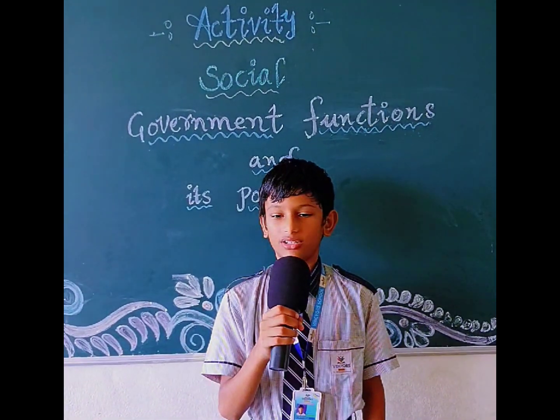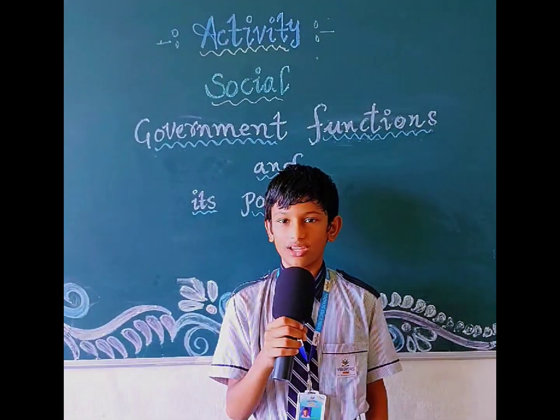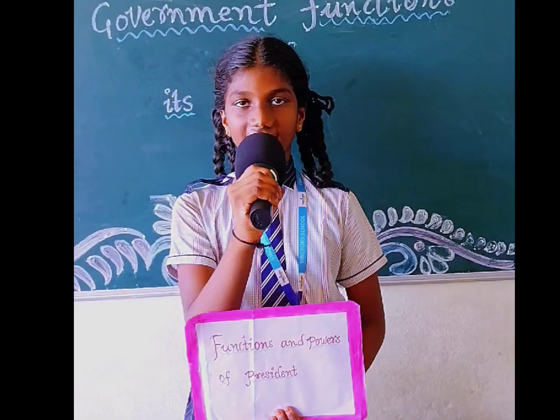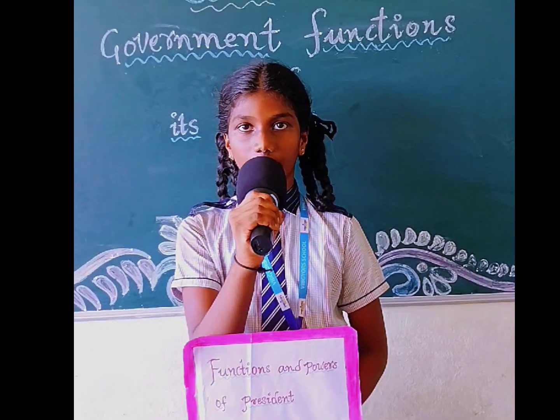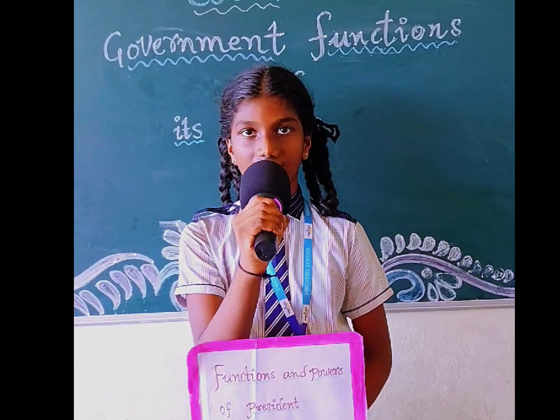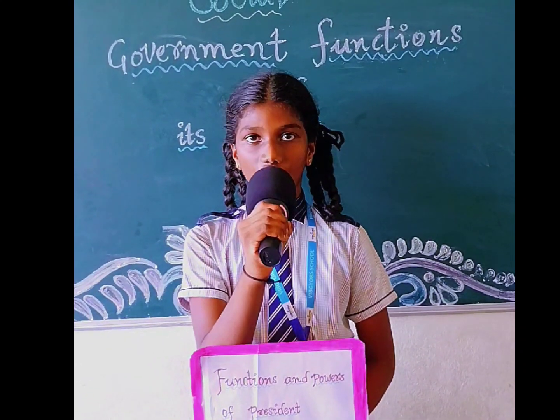The age limit for the president is 35 years. The term for the president is 5 years and he can be re-elected any number of times. Functions and powers of President: to collect taxes, to make laws, to support military, to declare war, to establish a post office, to borrow money.